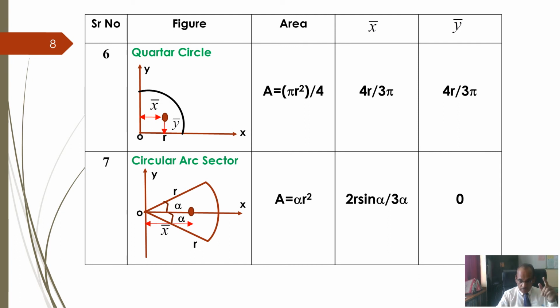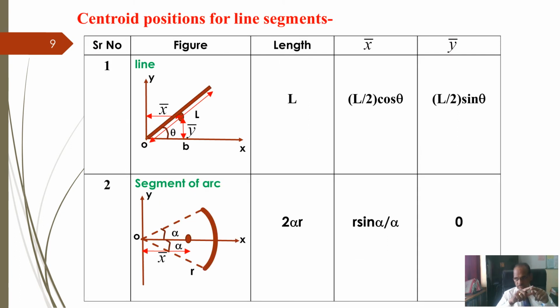Now coming to the one-dimensional element. One-dimensional, you can take a thread or a wire, or rope, or a cycle spoke, like that. These are the one-dimensional elements. So let us take a line, this line. The total length of the line is L, and the angle made by the line with the x-axis is theta. Instead of area, now we will call it length. Now for this wire, where will be the centroid? At half distance, L by 2.